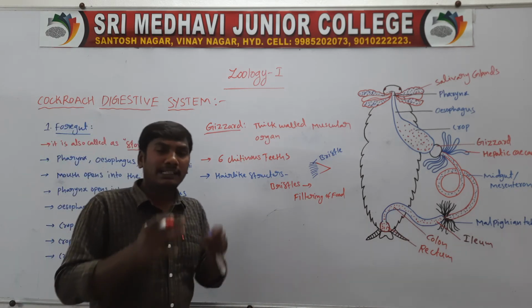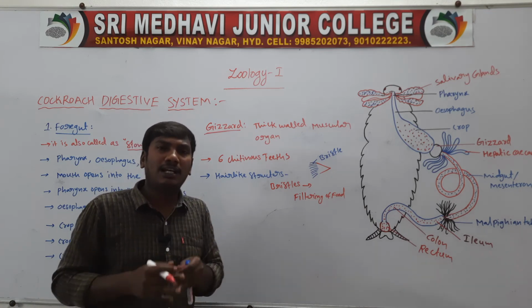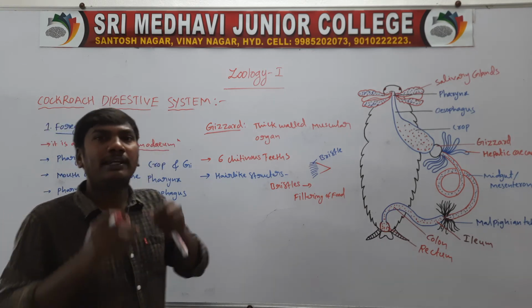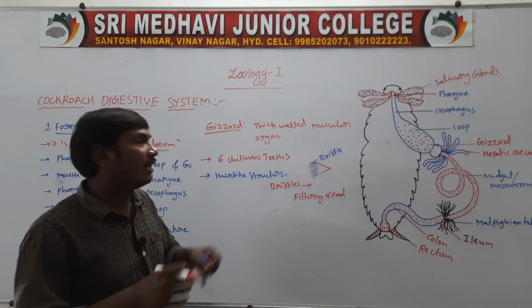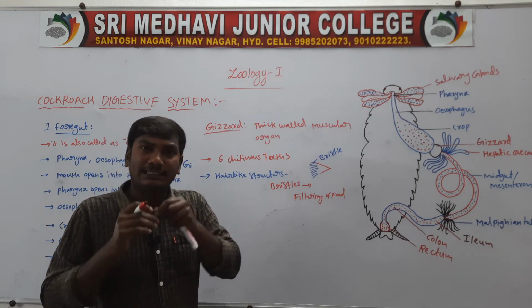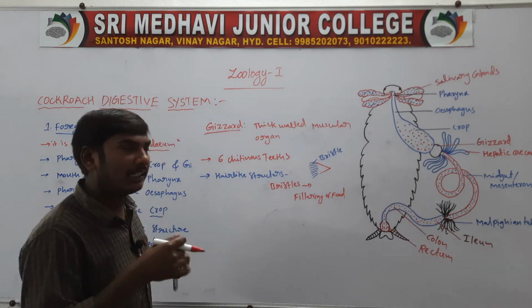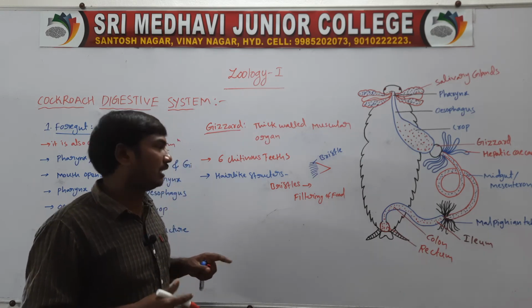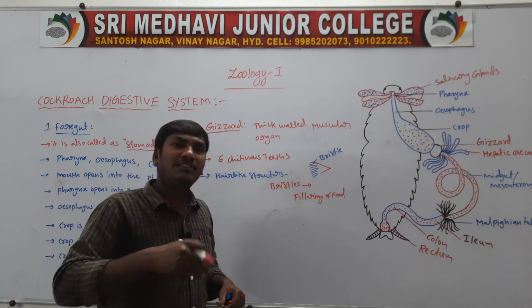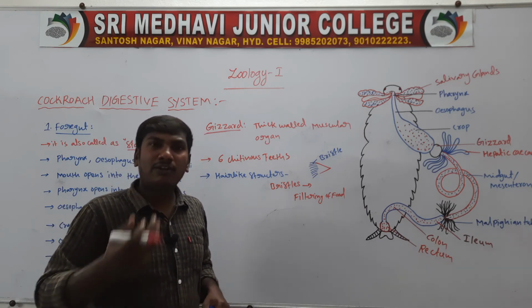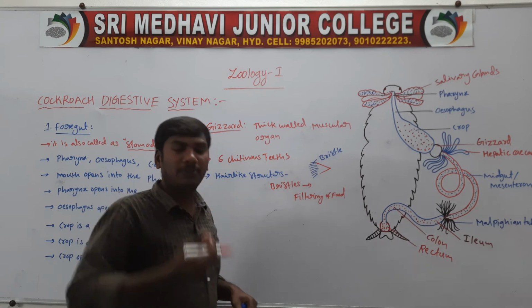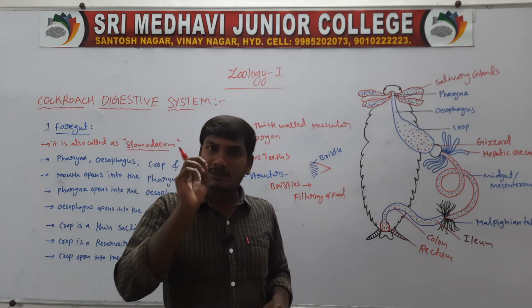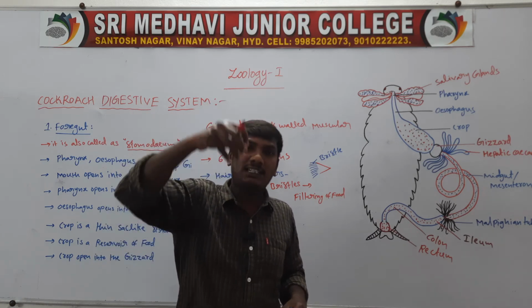The gizzard is a thick-walled muscular organ. It contains 6 chitinous teeth. Behind the teeth, the hair-like structures are called the bristles, and their function is the filtering of the food materials. Filtering means that in the gizzard, the teeth cut the food materials into small pieces. Those small pieces are filtered.